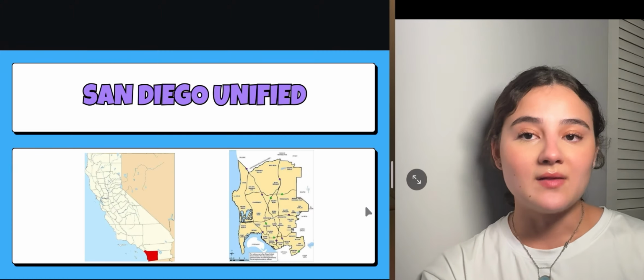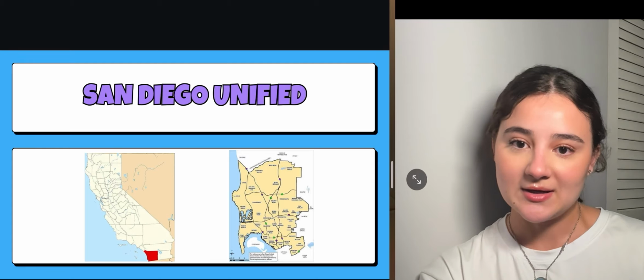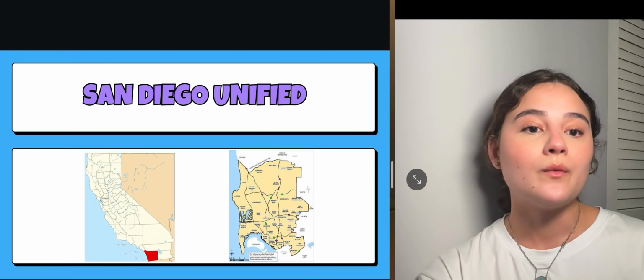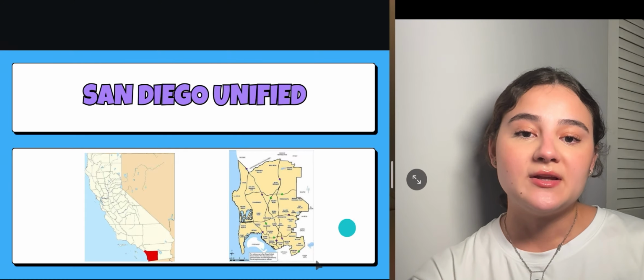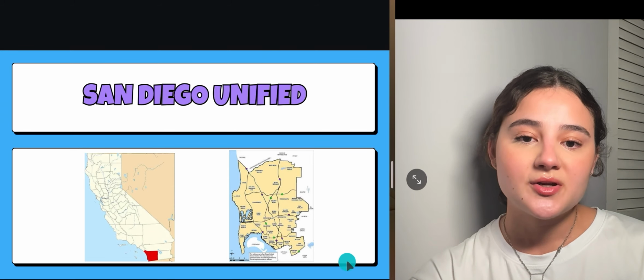And lastly, the last district that I analyzed is going to be San Diego Unified, which is going to be way down in Southern California by the border. You can see here their diagram of their district.